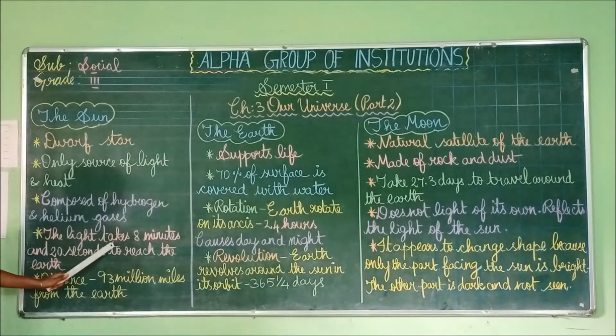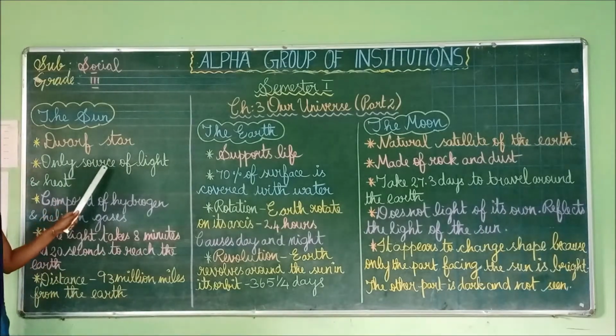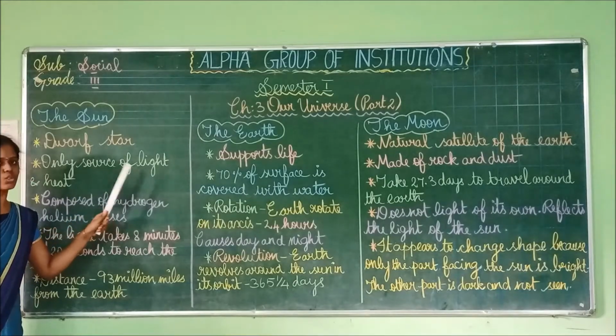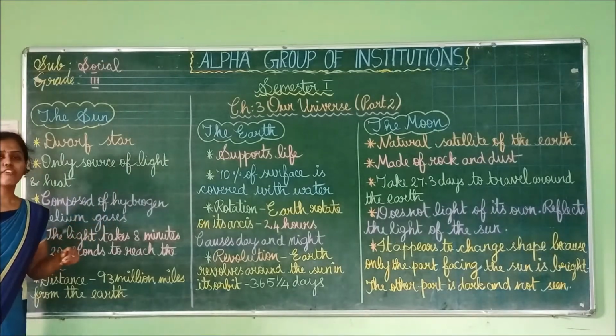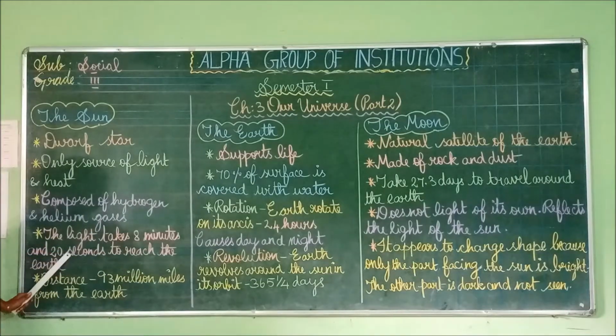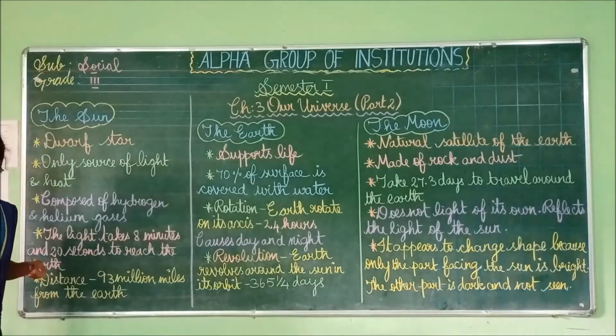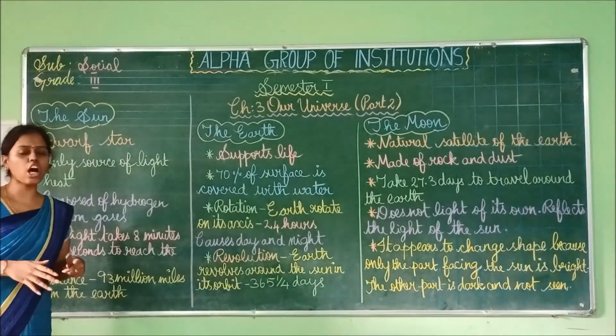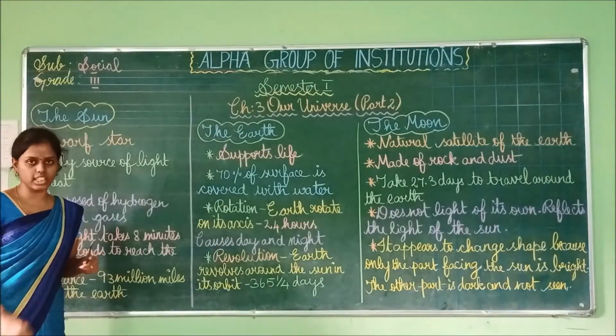Then the light takes 8 minutes and 20 seconds to reach the earth. I told you here that the sun is the only source of light. So from the sun, the light takes 8 minutes 20 seconds to touch the earth. How much time will it take to reach the earth?